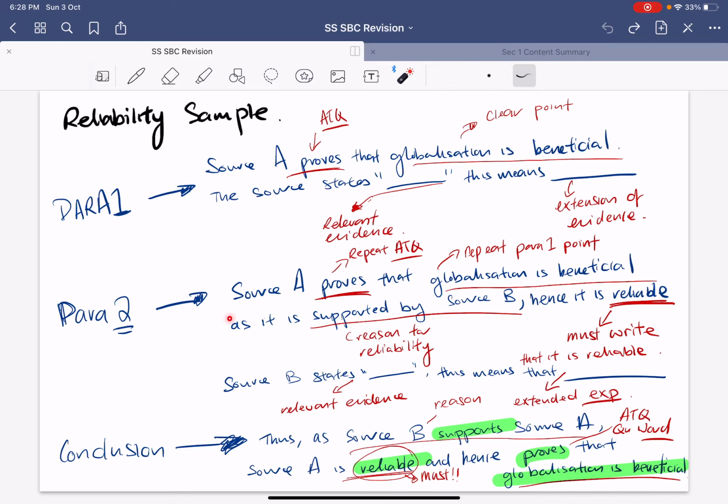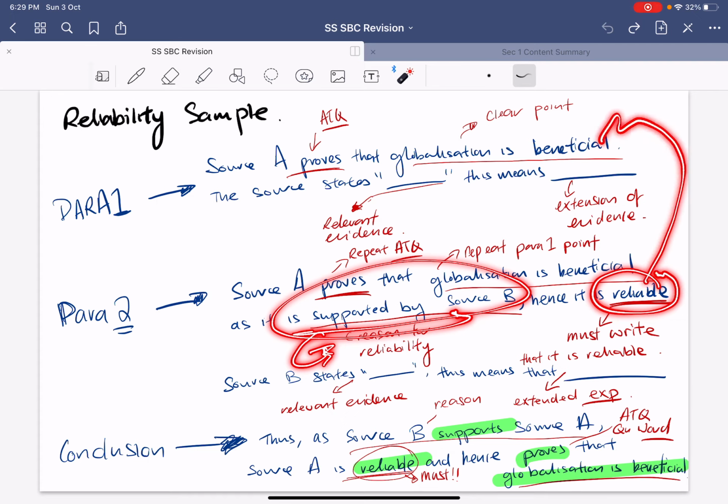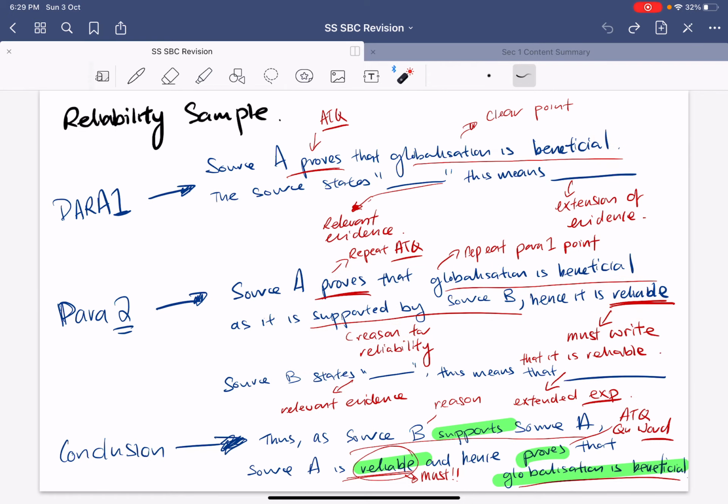Repeat the thing again, repeat the question. Source A proves, repeat the point, globalization is beneficial. Then you state the reason. Why is it reliable? Because it's supported by source B, and then include the word reliable. Hence, it is reliable. So you're telling the marker you're clear in what you're writing for both paragraphs, and you're telling the marker you're clear on the match that you're making for both paragraphs. After that is B states, evidence, then explanation.